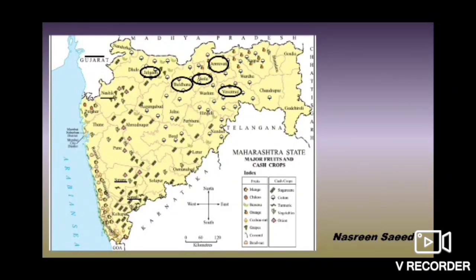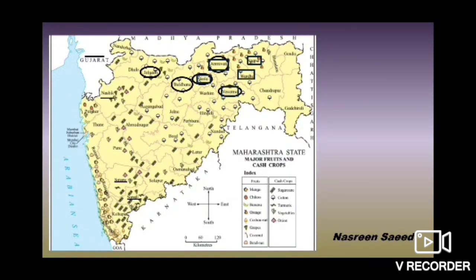Now can we find the districts which grow the orange crop, or the fruit of orange? Can we find them? Yes. The squares I have made are for the orange growing districts. They are Amravati, Akola, Yavatmal, Wardha and Nagpur. So now we have seen the map and seen some fruit growing districts.